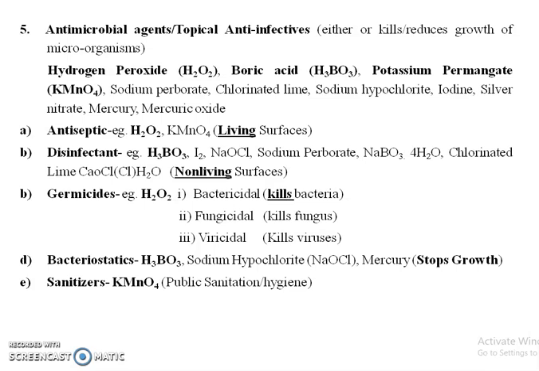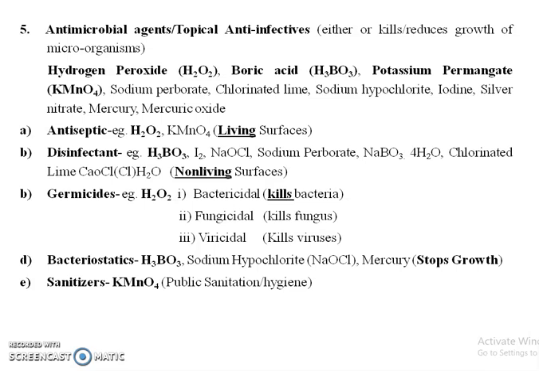The examples are hydrogen peroxide, boric acid, potassium permanganate, sodium perborate, fluorinated lime, sodium hypochlorite, iodine, silver nitrate, mercury and mercuric oxide.